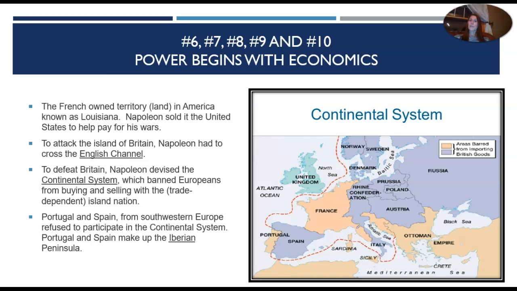To attack the island of Britain, Napoleon had to cross the English Channel. To defeat Britain, Napoleon devised a continental system which banned Europeans from buying and selling with the island nation. So he banned buying and selling with a nation that was trade dependent with pretty much everyone. Portugal and Spain from southwestern Europe refused to participate in the continental system. Portugal and Spain made up the Iberian Peninsula.